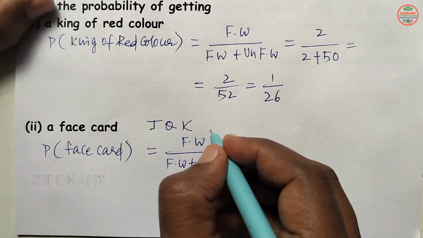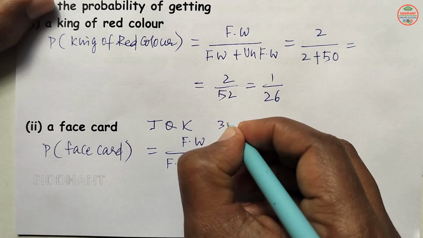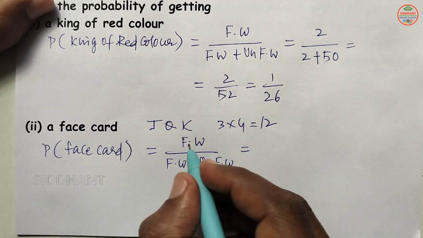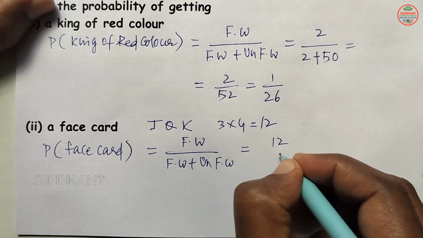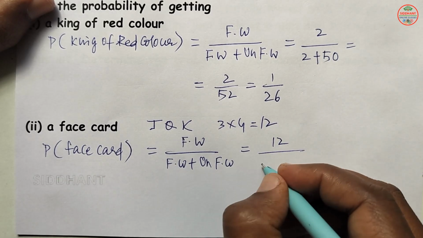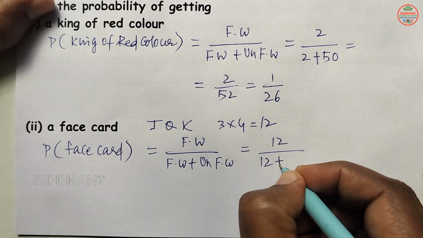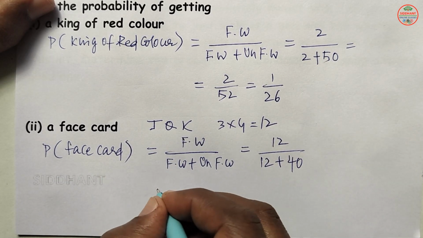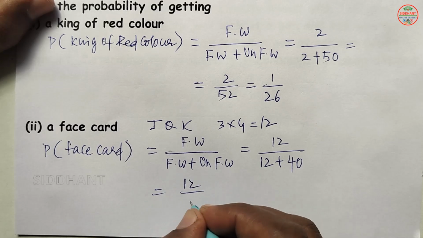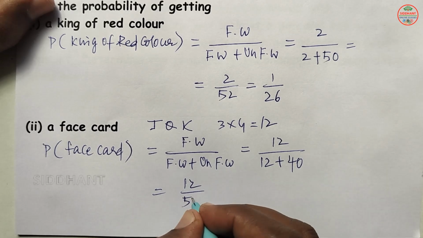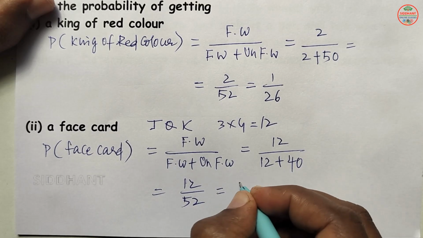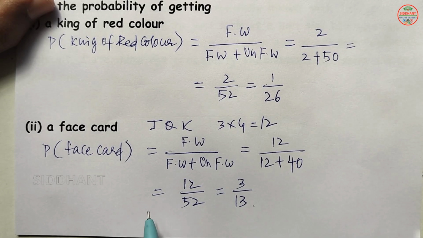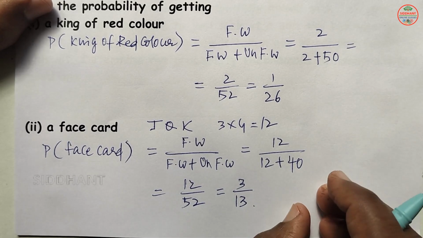That means 3 into 4, that will be 12, you are going to see 12 face cards. So favorable ways will be 12 here. So denominator 12 plus unfavorable ways, how many will be there? 40 it will be there. So that will be 12 by 12 plus 40, which is 52. So that is equal to 3 by 13 here. So this is the probability of face cards.